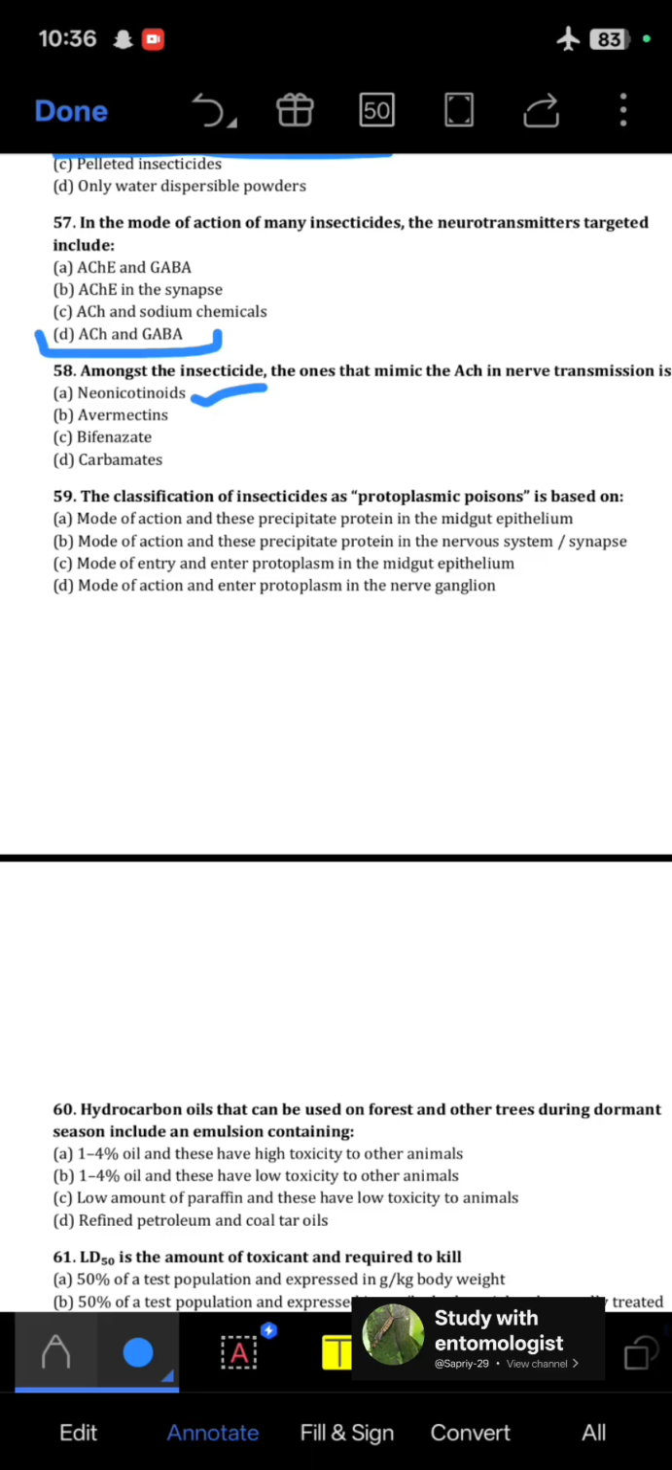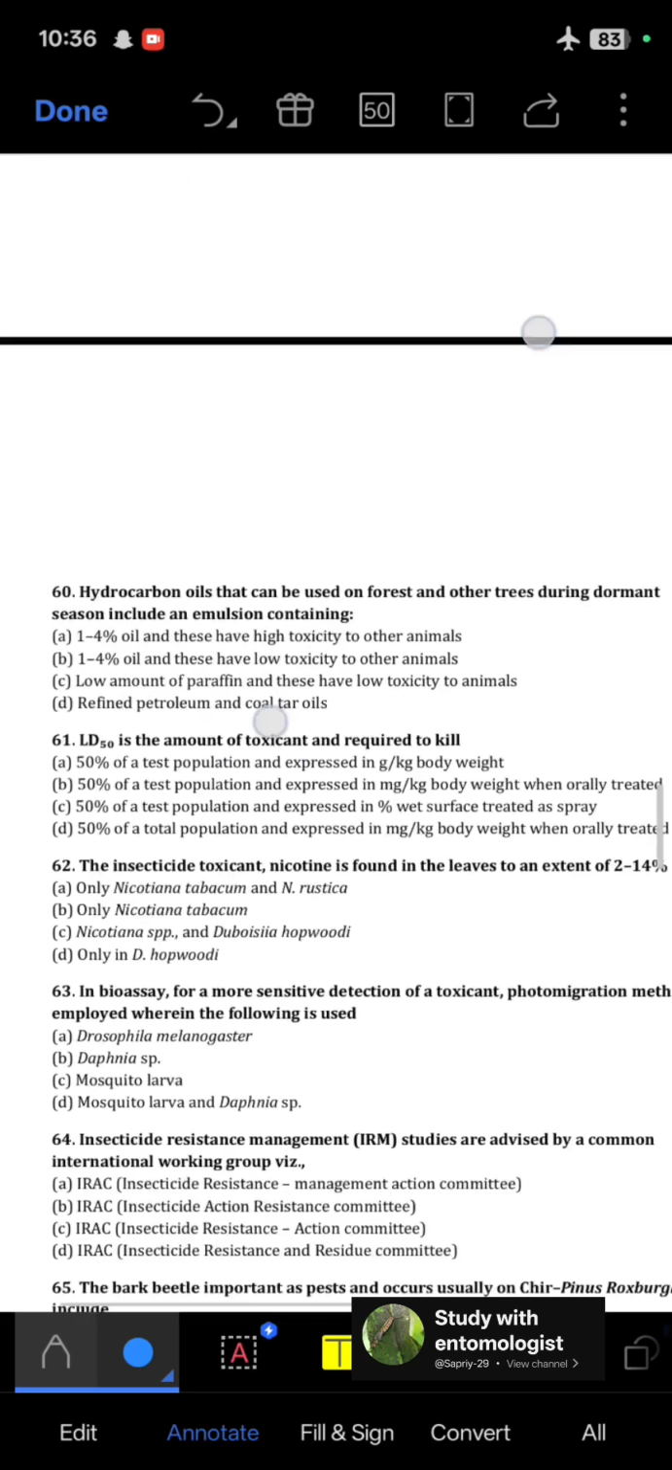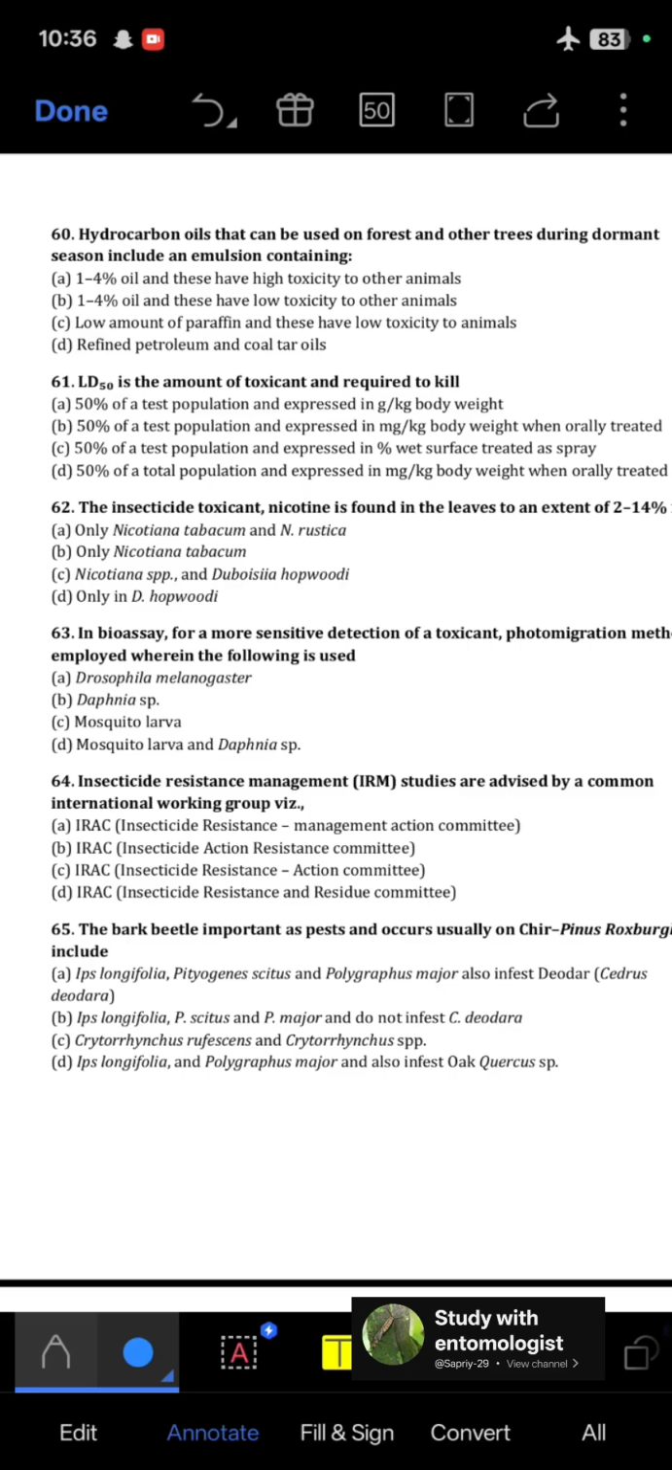Next, the classification of insecticides as protoplasmic poisons is based on mode of action, and they precipitate protein in the midgut epithelium. So these come under protoplasmic poisons. Next question, the hydrocarbon oils that can be used in forest and other trees during the dormant season include an emulsion containing, so it mostly contains 1 to 4% oil and these have low toxicity to other animals. So option B is correct.